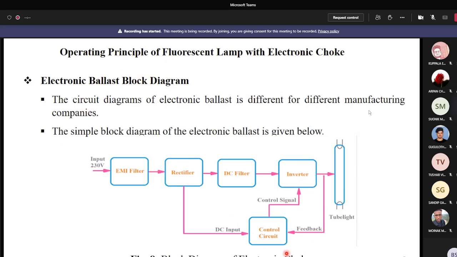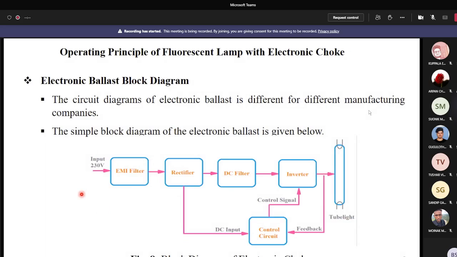The fifth block is the control circuit block. Here the feedback from the inverter is coming to the control circuit block, as well as the DC input coming from the rectifier block. From both the feedback from the inverter as well as the DC input from the rectifier, a control signal is developed. This control signal is applied to the inverter for proper operation. Some electronic chokes have no fifth block, that means no control circuit block. However, the main function of the electronic choke is to produce the high frequency current.